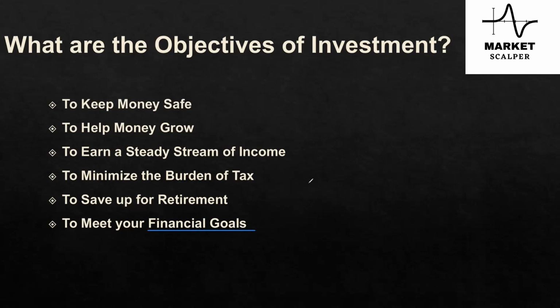So, if your financial goal is child education, then marriage, then you want to go for a high school, master's, university abroad, all this will help you make your money grow if you invest.